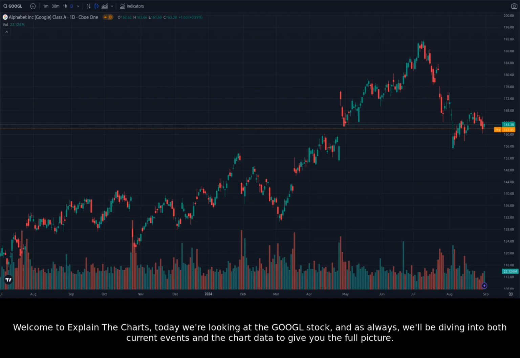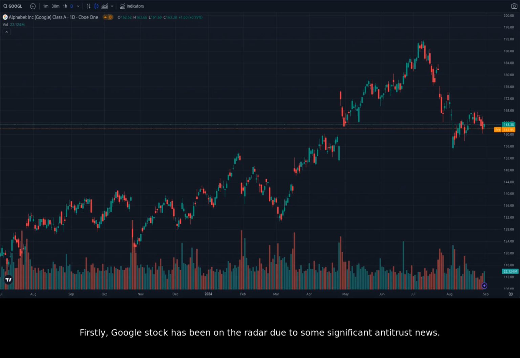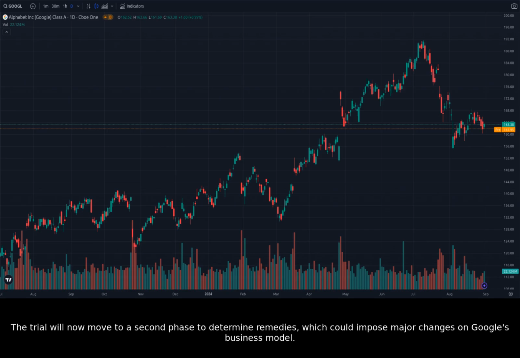Today we're looking at the Google stock, and as always, we'll be diving into both current events and the chart data to give you the full picture. Firstly, Google stock has been on the radar due to some significant antitrust news. A federal judge ruled that Google violated antitrust laws by dominating internet search advertising. The trial will now move to a second phase to determine remedies, which could impose major changes on Google's business